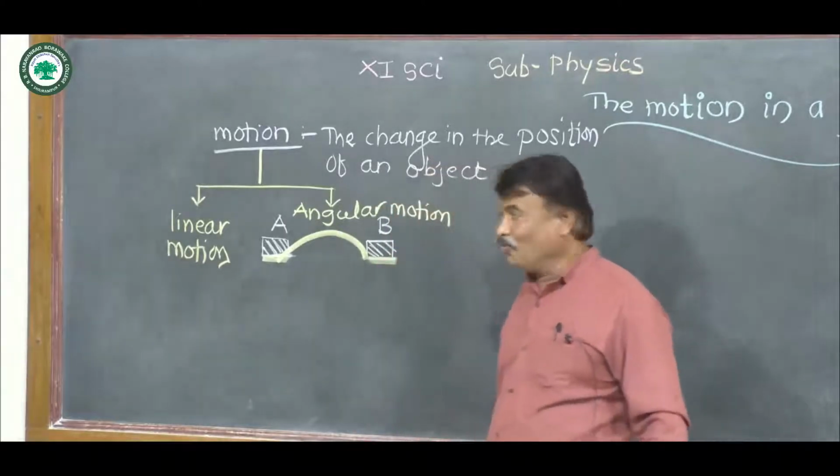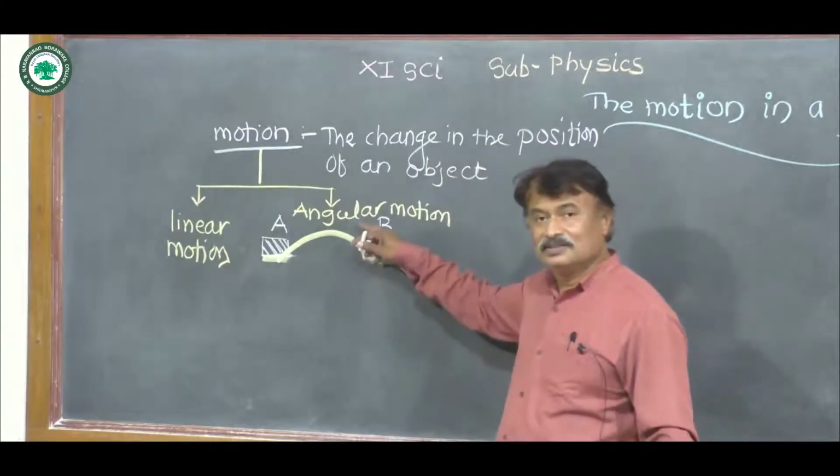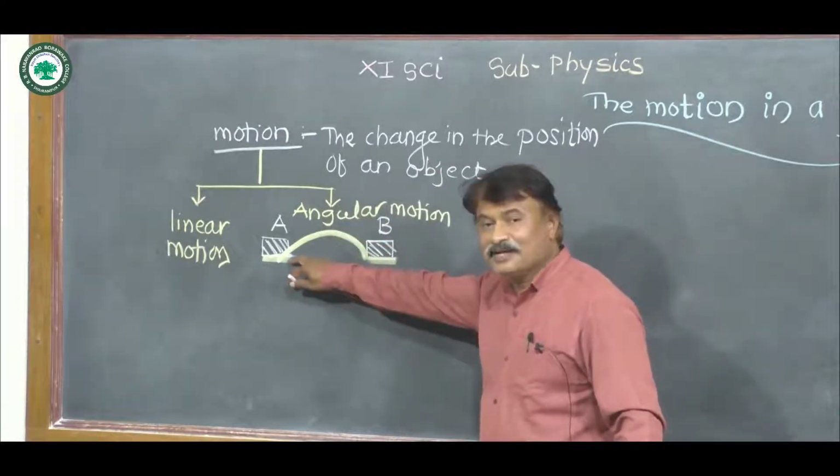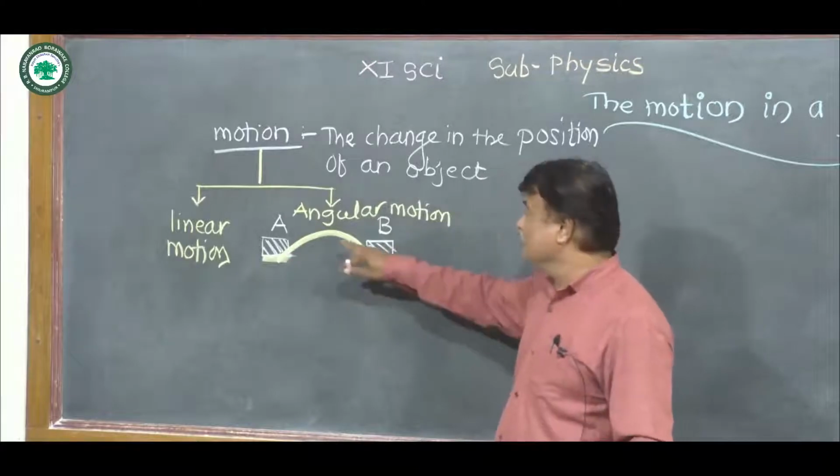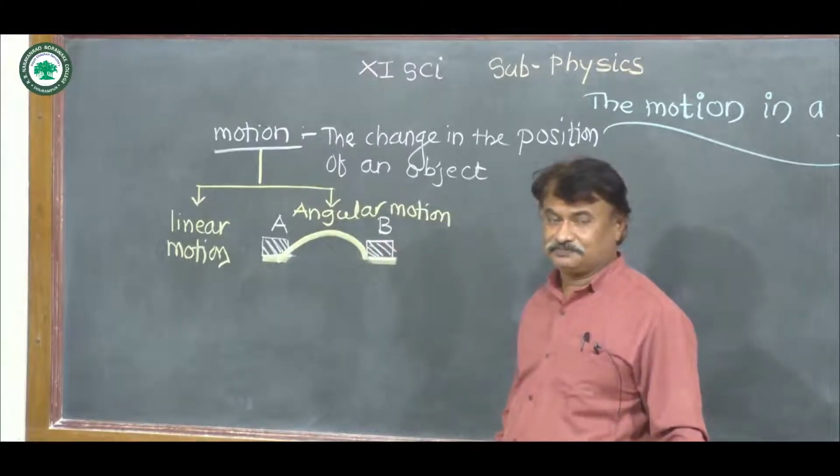So what is angular motion? The motion of an object along a curved path is called angular motion.